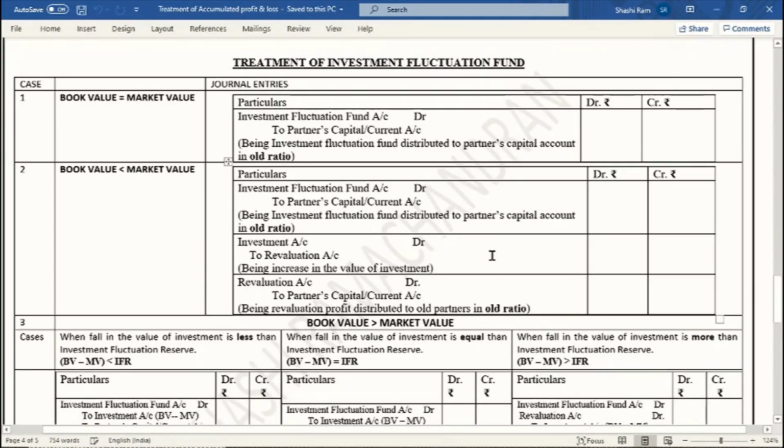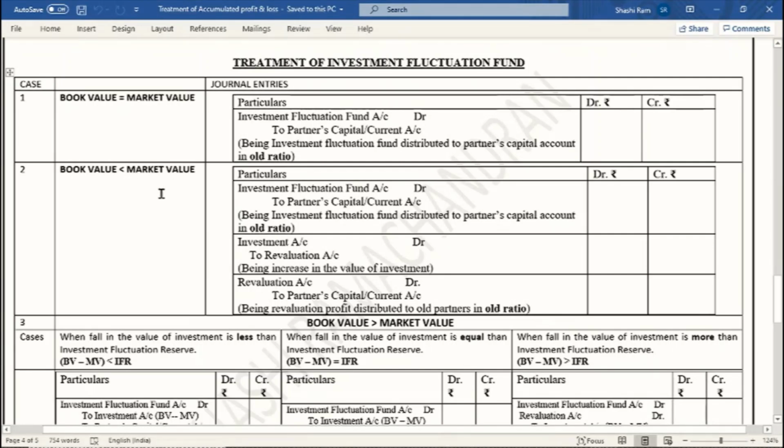What we have here is treatment of investment fluctuation fund. Again, we have to compare the book value and the market value. Book value is the one which is appearing in the books, and market value is what we see at the time of change in a partnership firm. We compare and correct the values as compared to the market value. Coming to the first one, when these two are equal, there is no loss, so we are going to distribute the funds. If book value is less than the market value, in that case, of course, market value is more and book value is less. It's a profit for the business.